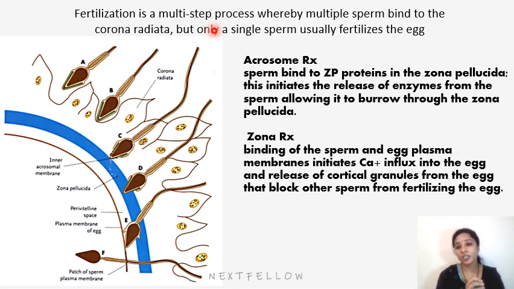We know that the oocyte is arrested in the second meiotic division. So it completes its second meiotic division and forms the female pronucleus. The zona pellucida becomes impenetrable for other spermatozoa, preventing polyspermy. The head of the sperm separates from the tail, only the head remains, and the head swells and forms a male pronucleus.